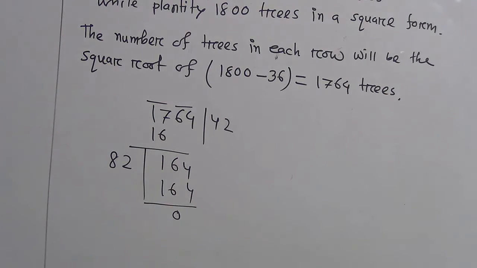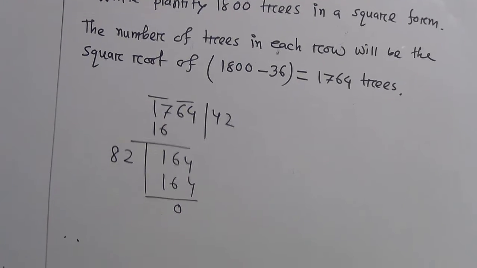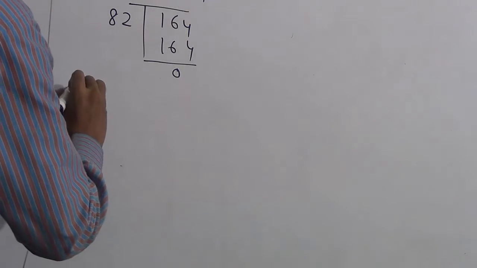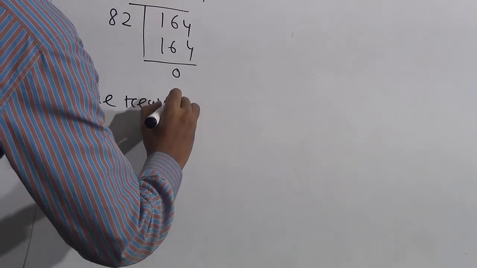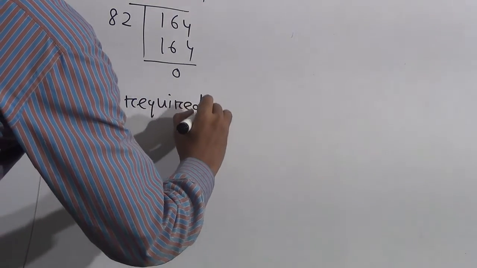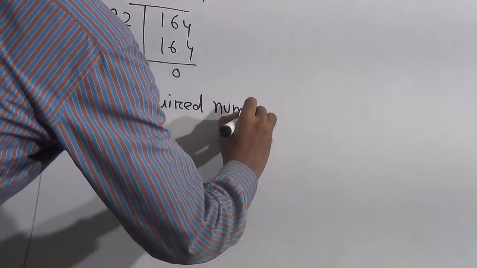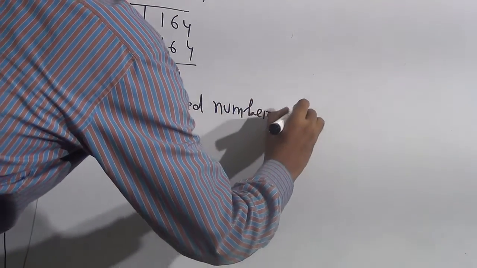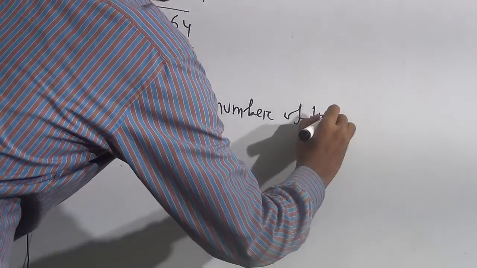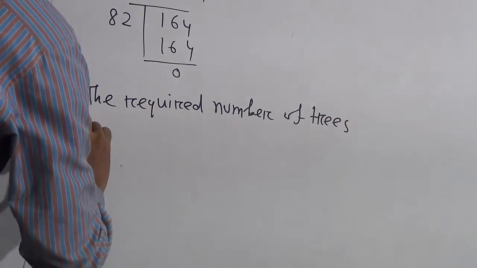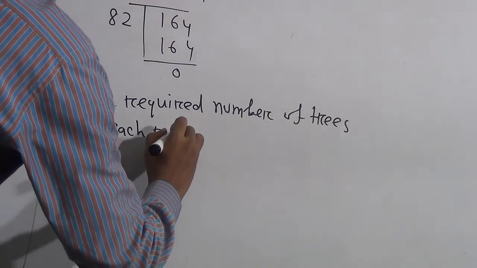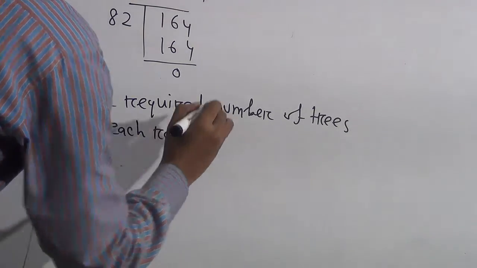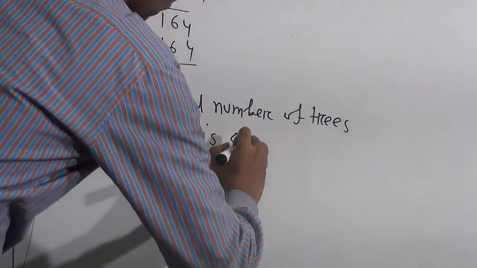Therefore, the required number of trees in each row is 42.